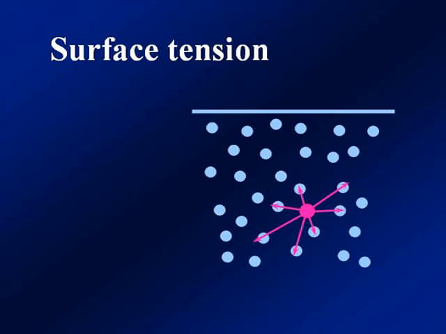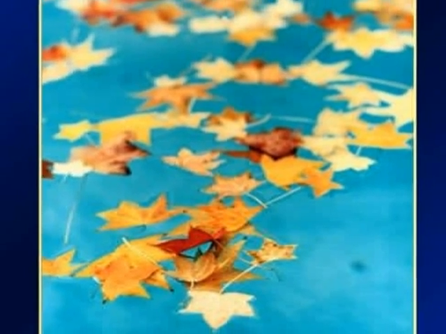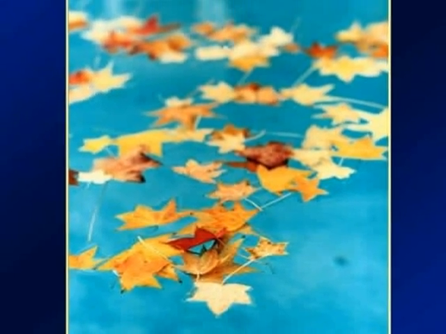The water molecules within the liquid are all attracted to each other, as you can see in this little pink attractive force diagram. But the molecules on the surface of the liquid are attracted only downward. They're not attracted up towards the air. So there's this net downward pull on the surface that sort of makes a skin on the surface of the liquid. The surface tension of water allows things that are much heavier than water to float on the surface.